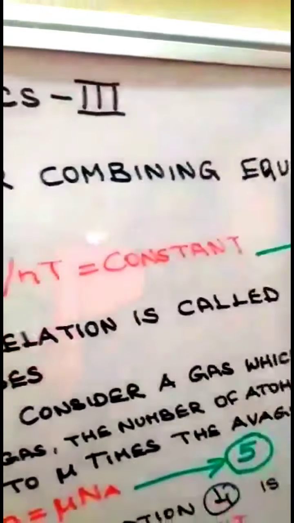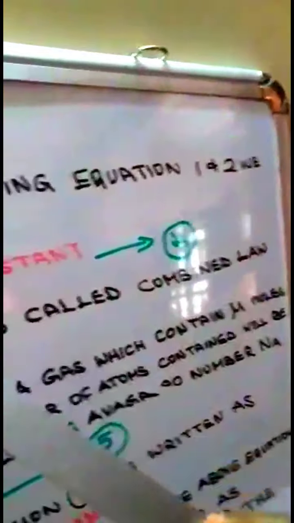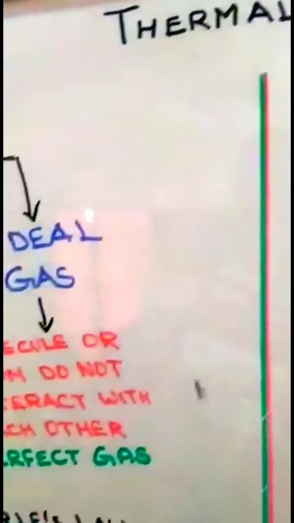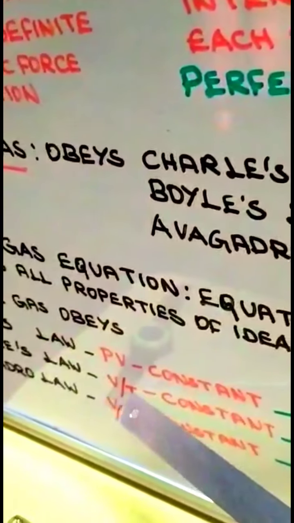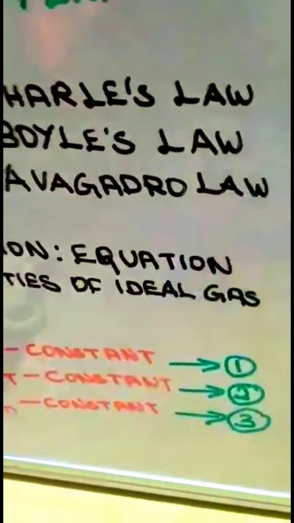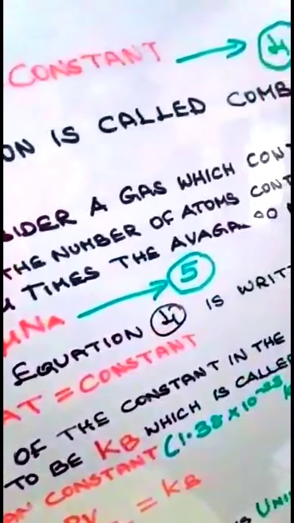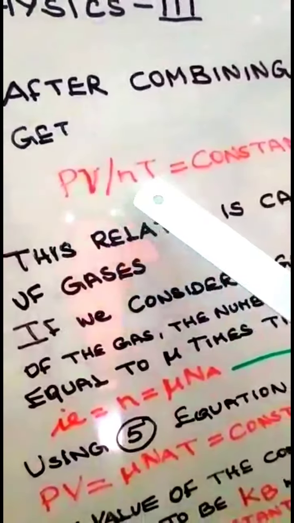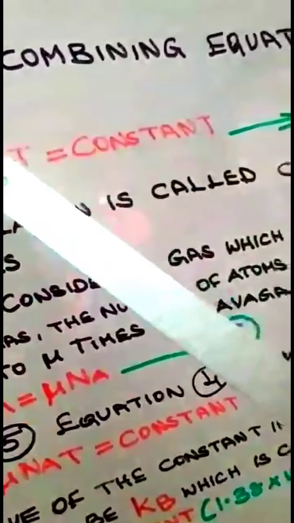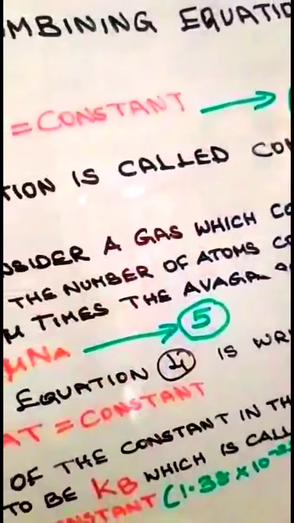After combining equation 1 and 2, that is, one is Boyle's law, PV is constant, and Charles law, V by T is constant, we get the equation PV by NT is constant. This relation is called the combined law of gases.